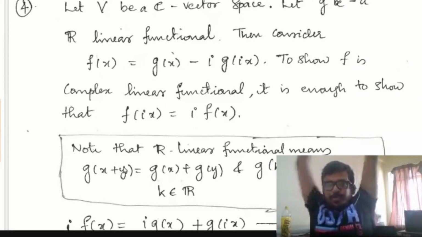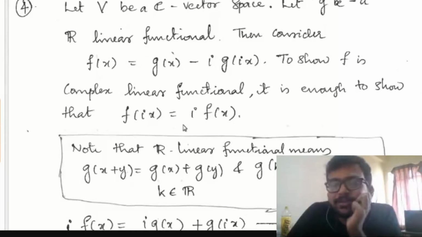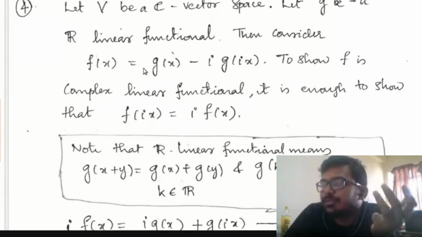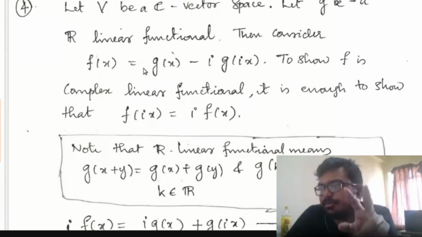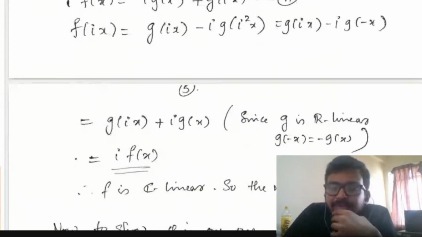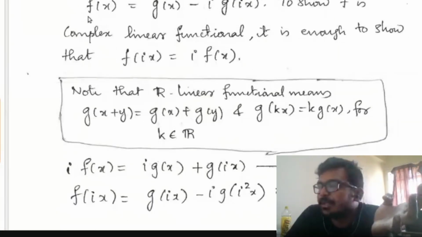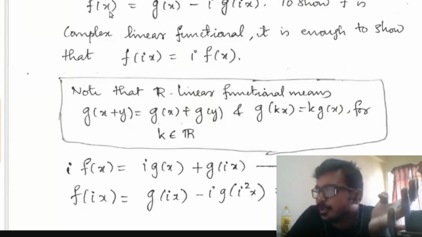How did we prove it? We took an R linear functional G and constructed a complex linear functional f like this. Note that real part of f is nothing but G, and phi maps f to 2 times real part of f. So under this map phi, the pre-image of G should be half times this f, that means f of x by 2.